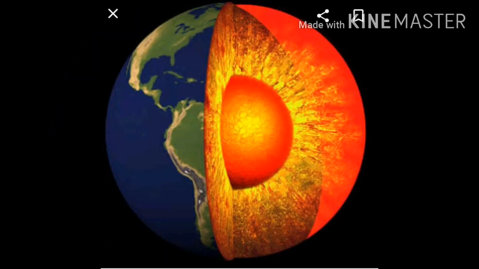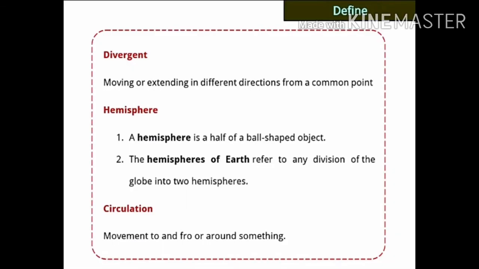It means when we are separating the globe into two parts, then you can see two hemispheres. It means half circle, semicircle. And the third one is circulation, movement to and fro or around something. To move around or from here to there to here, that movement is known as circulation.